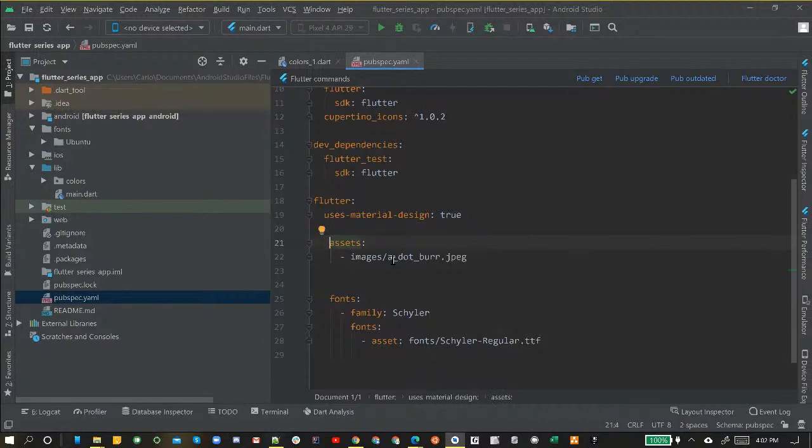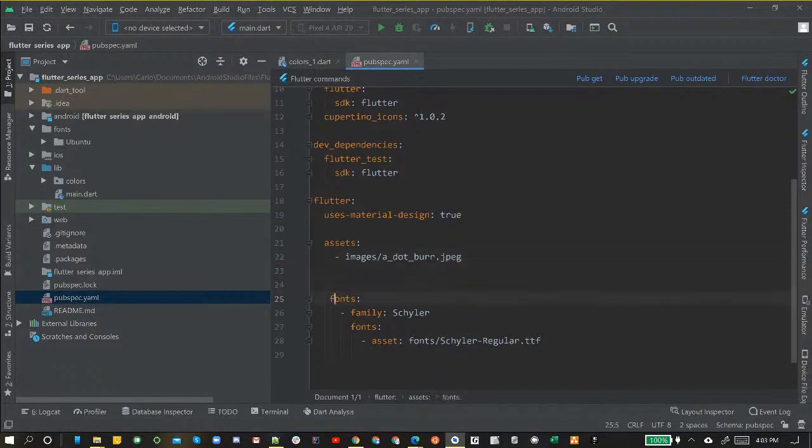So as you can see here, assets has 1, 2, 3 spaces in front of it, as well as the image has 1, 2. Oh, that one has 2. We've got to move that back either way, because once we move this one back, we're going to come up here and move it back 1 space. Okay, so now it's only 2 away from the wall right there. So it's only 2 spaces, but now the next level is 1, 2, 3 spaces away. So we want to bring that back 1 space.